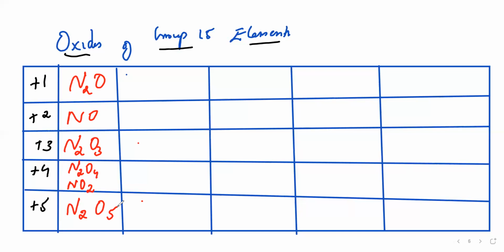+3, next thing is phosphorus. P4O6, phosphorus trioxide. So all of these, +3 is what? Trioxide. Phosphorus trioxide. Arsenic, As4O6. Anyway, these are all for the trioxide. Antimony, so everything is what? Sb4O6. Next thing is bismuth.